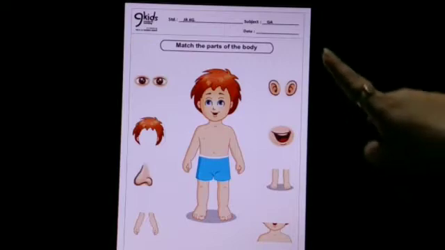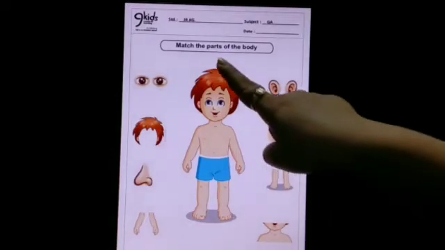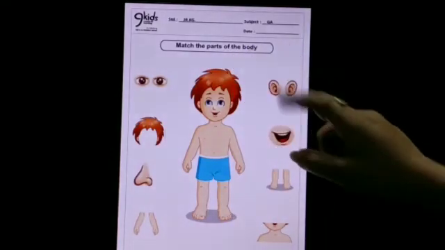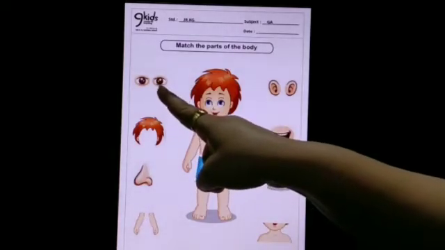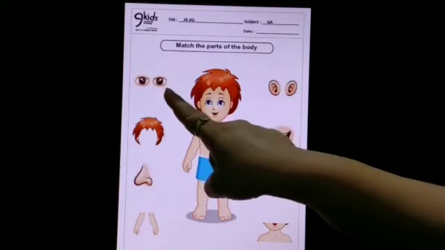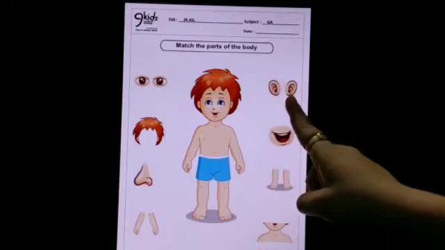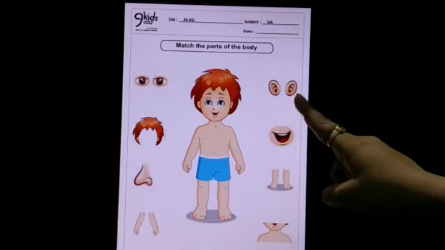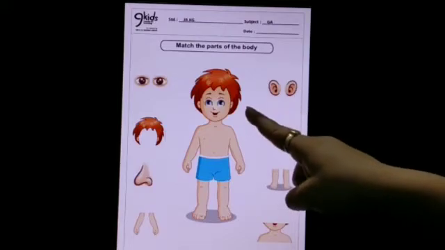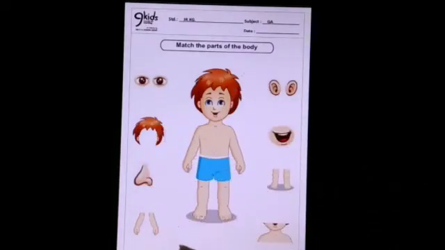Now I will explain you the worksheet of general awareness. In this worksheet, you will match the parts of the body. So now first body part on this side is of eyes. So you will match eyes with boy's eyes, and on the other side this body part is of ears. So you will match ears with boy's ear. Like this, you will complete the remaining worksheet.